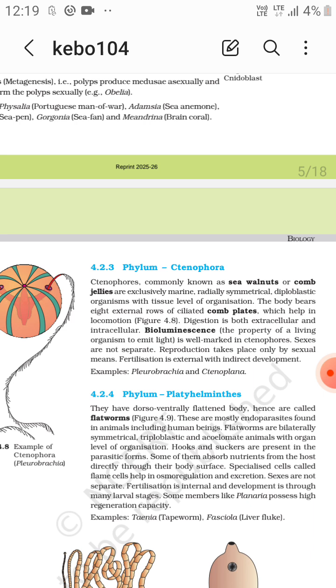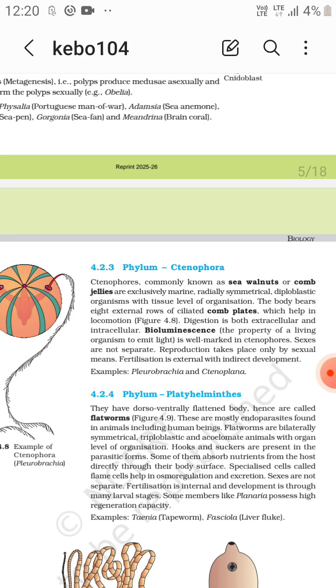Digestion is both extracellular and intracellular.